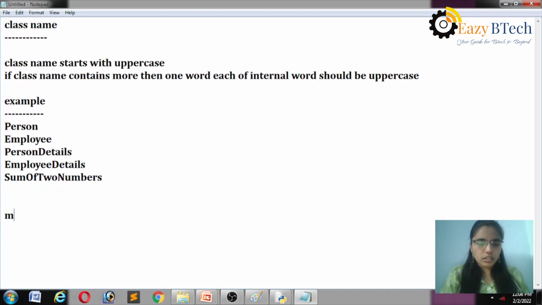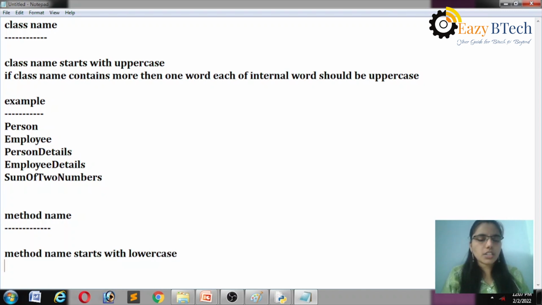Exactly, what about the method name? It is a coding convention. Method name starts with lowercase.